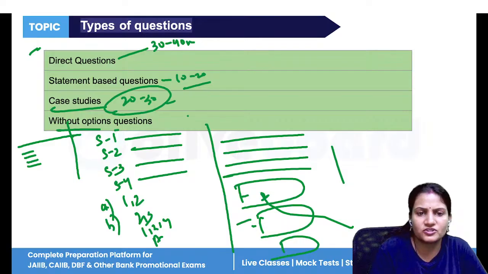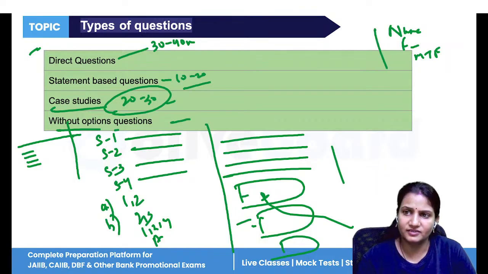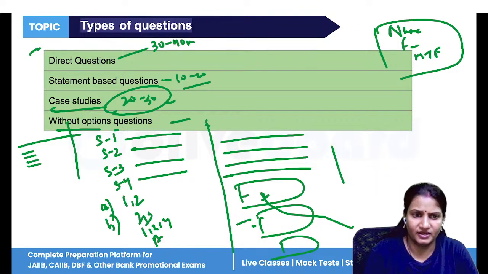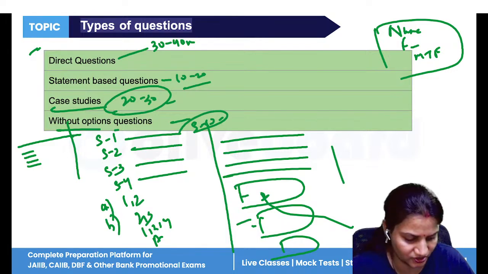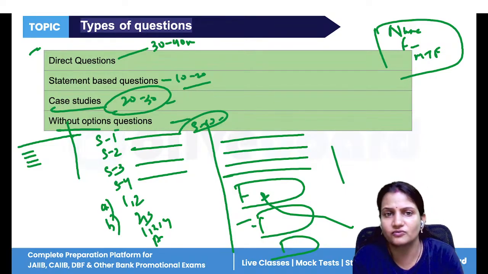Now, without option questions, you can see in numerical questions also. You can see in fill in the blanks. You can see match the following. So these are the without option questions. Again, you can expect 5 to 10 marks of the questions from without option questions. They understood what are the types of questions that you can see in your exam.